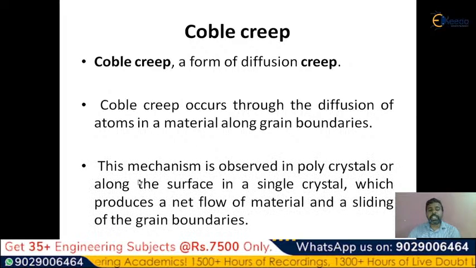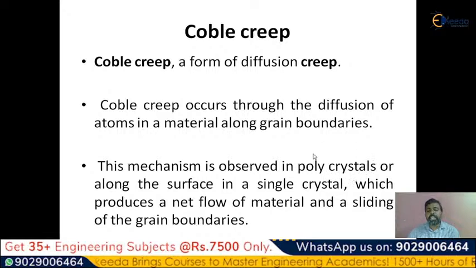Now, let me discuss this mechanism in another manner. What is the mechanism that you are seeing here? This is observed in polycrystals. In what material are you observing Coble creep? As we have said, Coble creep is observed in grain boundaries only. And if you observe Nabarro-Herring creep, that is observed throughout the grain, but Coble creep is observed only through the grain boundaries. And it is observed in polycrystals.